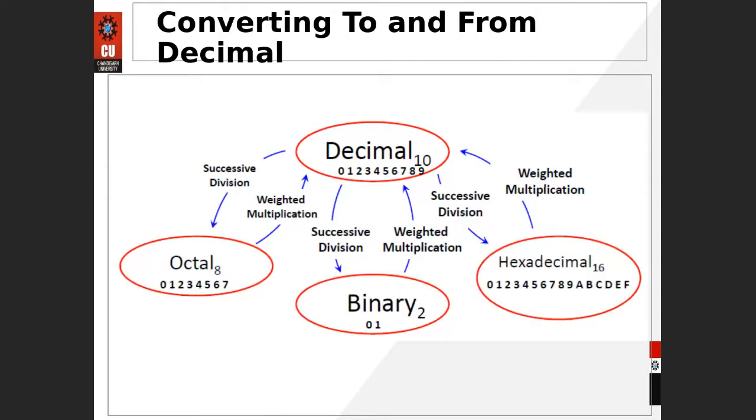Okay, so we are also able to convert the number to and from the decimal. Like we have the decimal number system, the octal number system, the binary number system, the hexadecimal number system. So whenever required, you could convert the decimal into the binary. And whenever required, you could also convert the binary into decimal.